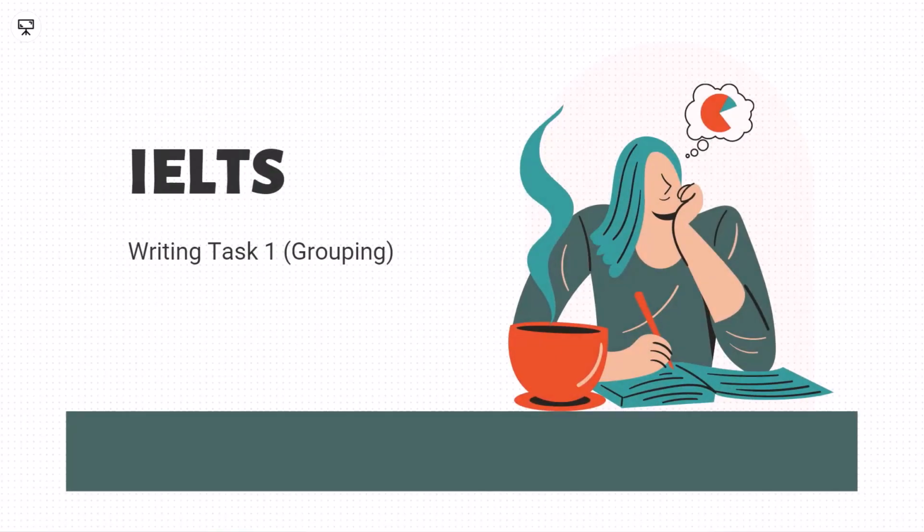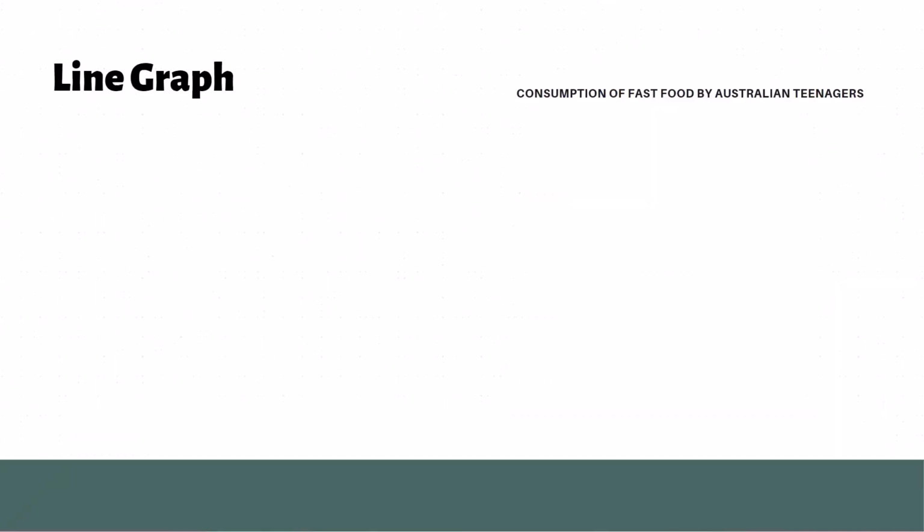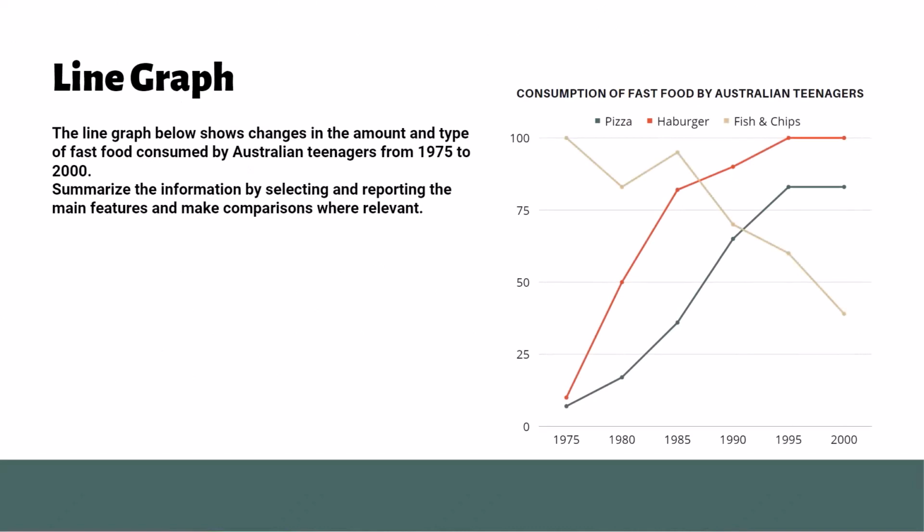Hello everyone, welcome to this video where we will be discussing how to group data in IELTS Task 1. When faced with a graph, chart, table, or diagram in Task 1, it can be overwhelming to see all the information at once. However, grouping the data into categories is an effective technique that allows you to organize the information in a logical and structured manner.